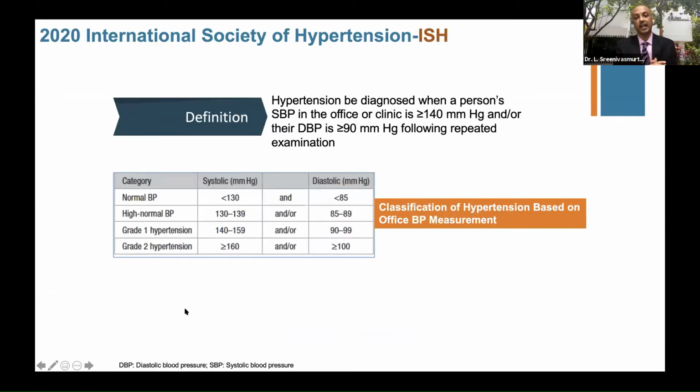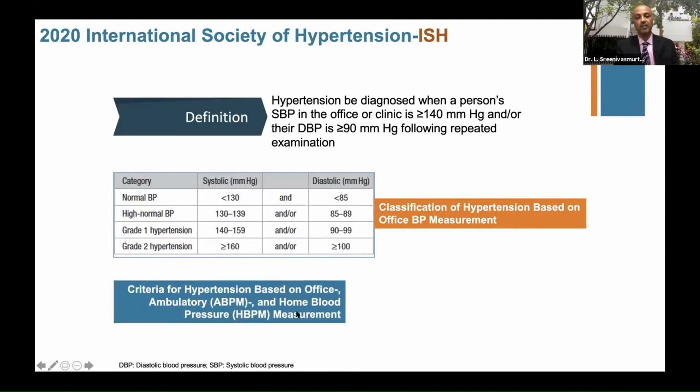The 2020 ISH guidelines seem to be more practical, where hypertension is diagnosed when the office or clinic BP is more than 140/90 following repeated examination. That's very important. And they have classified into high normal, grade 1 and grade 2. Again, 140/90, and 160/100 is grade 2. This is based on the office BP.